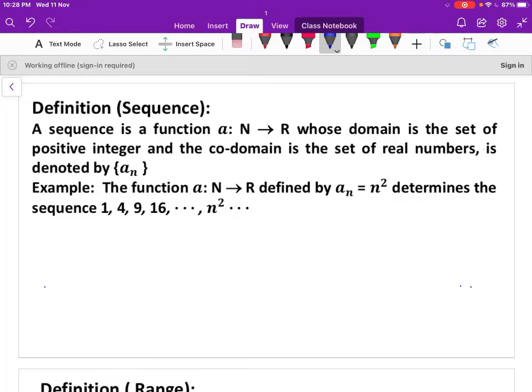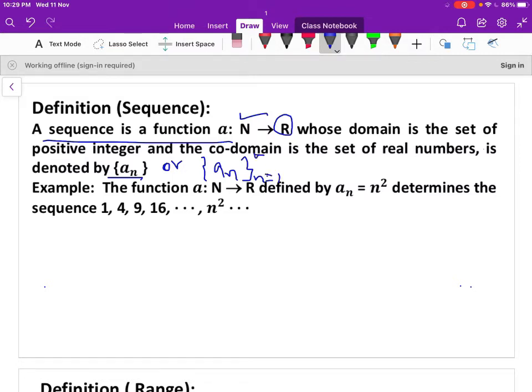Hi students, in this video I'm going to discuss the concept of sequences. A sequence is a function whose domain is the set of natural numbers and codomain is the set of real numbers. Generally the sequence is denoted by {a_n}, or we can write (a_n), where n is from 1 to infinity.